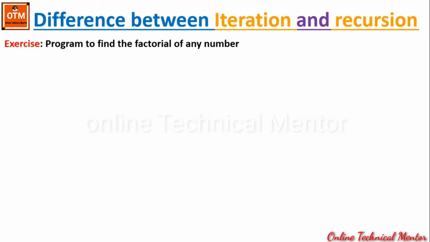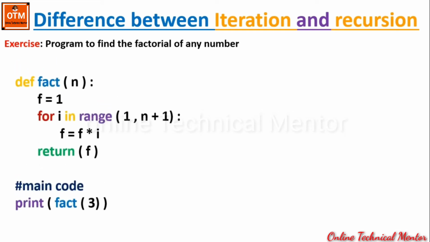At first, let me show you the iterative function of factorial of any number. So look, this is the iterative function for the factorial. Here this function FACT is the name of the function. It is accepting a number within the variable n. Now f is initialized with 1 because the product will be stored within the f variable. If we initialize f with 0, then the product will become 0 for all cases. Here I have taken 3 as an example. From the main code we are calling the fact function and the parameter is 3. So this 3 will be initialized within this n variable and f is initialized with 1.